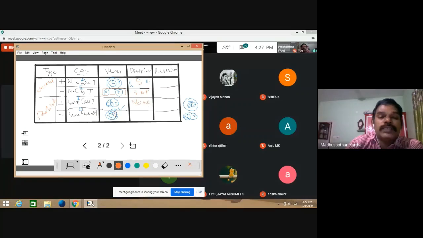And as far as this Venn diagram is concerned, the predicate becomes the inner Venn diagram. So you can say that P is distributed 100%. First premise, the subject becomes distributed. Second premise, both subject and predicate are distributed. Third premise, neither subject nor predicate is distributed. Fourth one, the predicate is distributed.